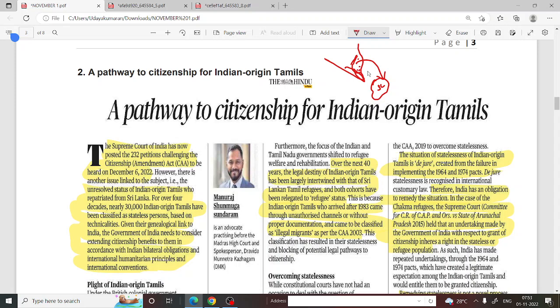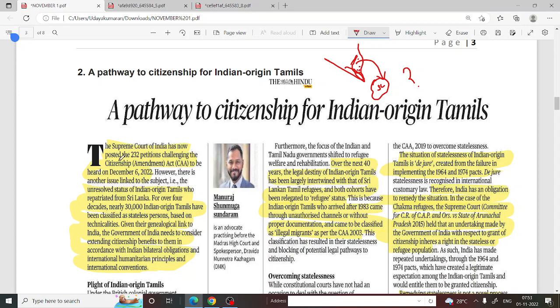They don't have any proof that they migrated to Sri Lanka, and here the question arises: after many years, India's condition improved, and these people wanted to come to India. So there were a lot of problems, and we are going to study how the government faced the problems, right?